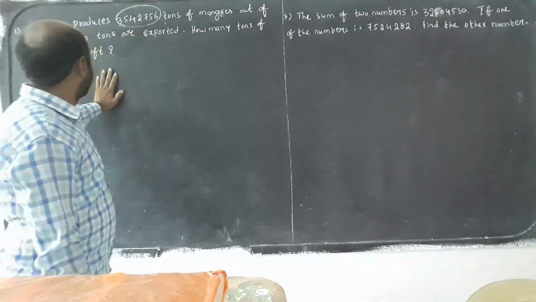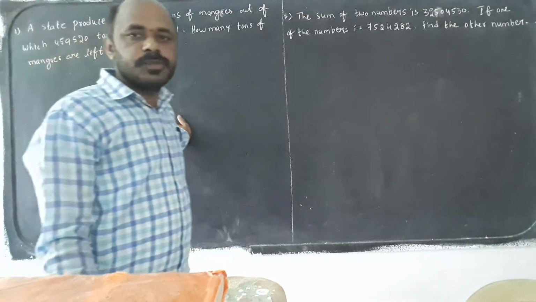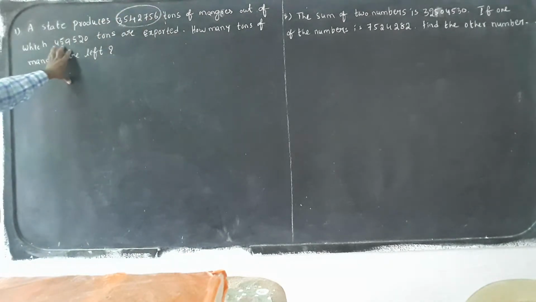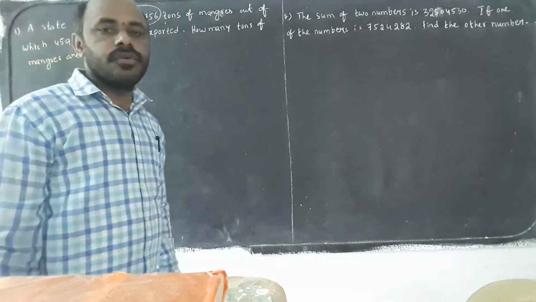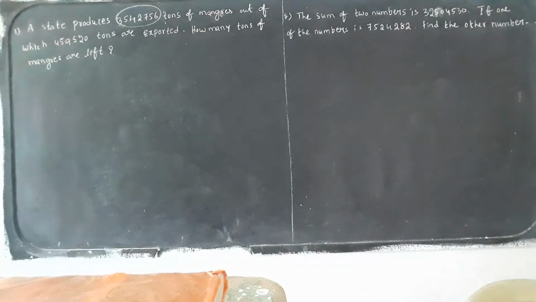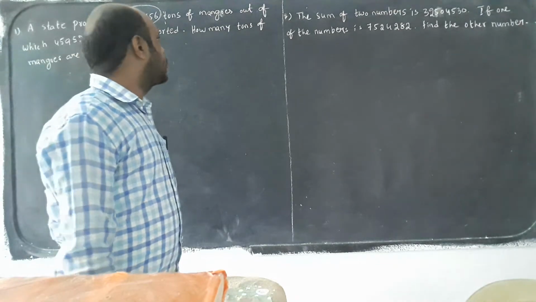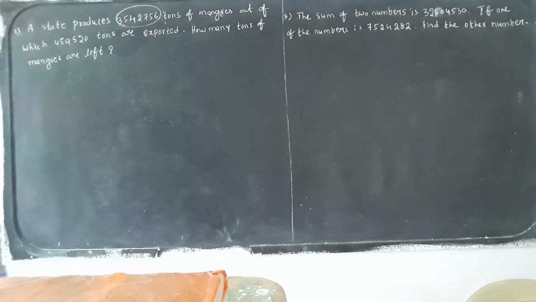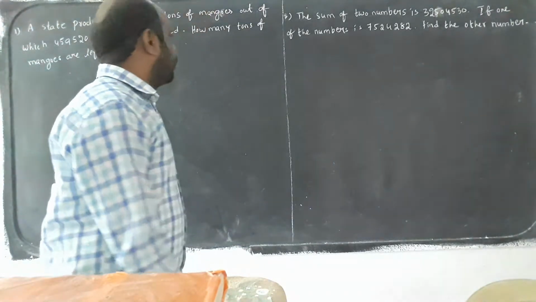Then see here, the next, whatever exported mangoes, the weight of exported mangoes is how much should be? 4 lakhs 59,520 tons of mangoes are exported. Total how many tons of mangoes are left? Total how many mangoes were left, that we will see.